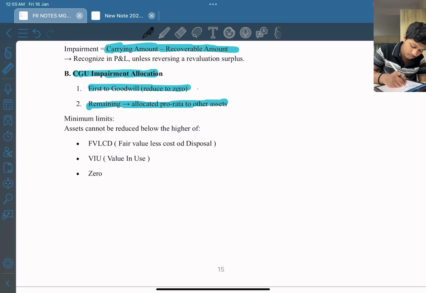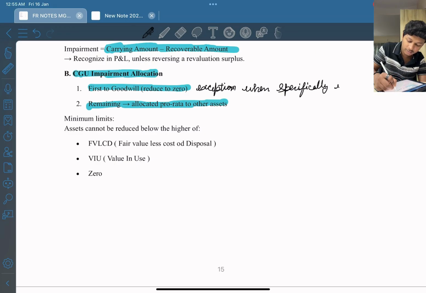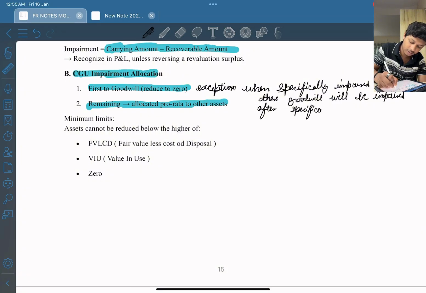First to goodwill, exception is when a specifically impaired asset is there, goodwill will be impaired after the specifically impaired asset.